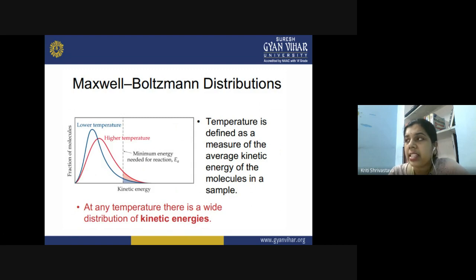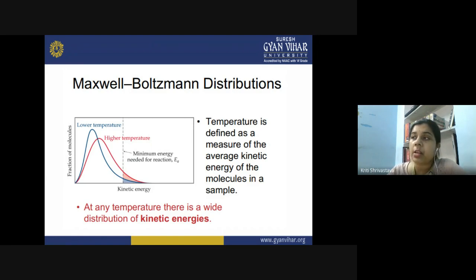It is not necessary that, suppose you have maintained a particular temperature, all the molecules of the reactant have the same kinetic energy. Even at a constant temperature, all the reactant molecules can have different amounts of kinetic energy, and you have to see the relative distribution of kinetic energy among the different molecules.